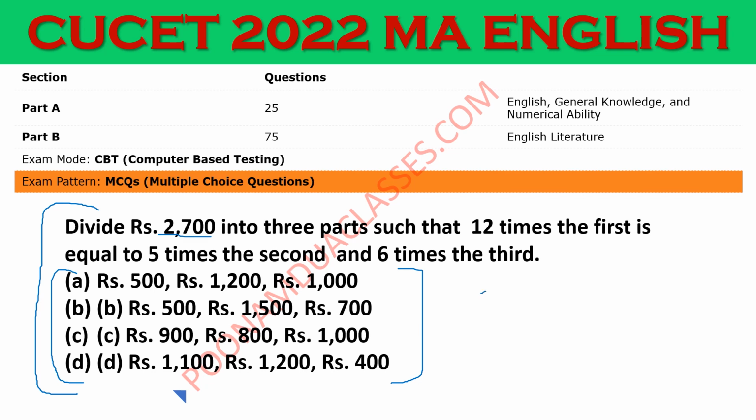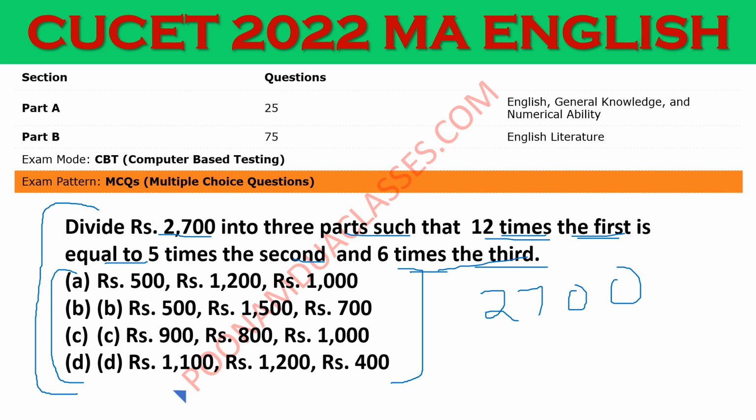Divide 2700, we have 2700 rupees, into three such parts that 12 times the first is equal to 5 times the second and 6 times the third. So here you need to just look at the answer and just analyze which option is satisfying all these conditions given here. And it will be done very easily.